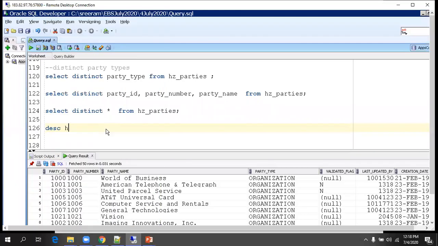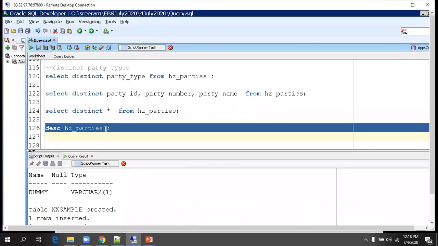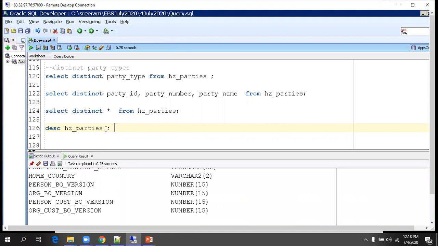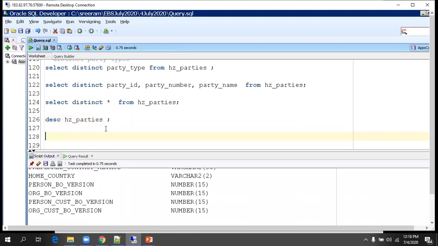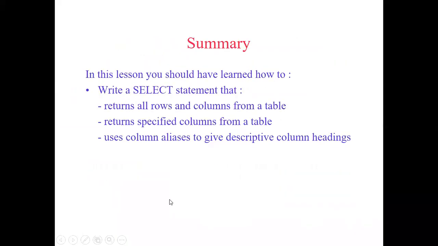It will work on views and synonyms also. So it works on a couple of objects, not only tables.